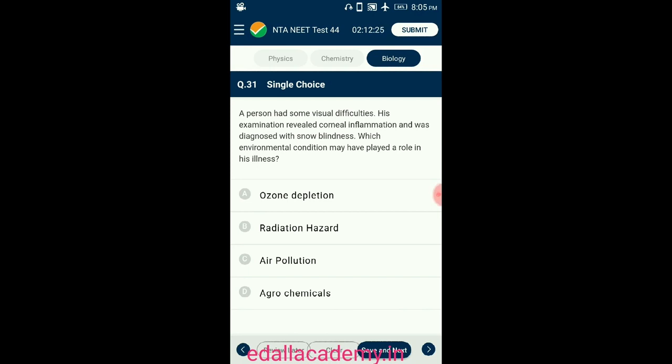Good ozone found in the upper part of the atmosphere, called the stratosphere, absorbs UV radiation from sunlight, which is injurious to living organisms. With increasing use of chlorofluorocarbons, there is damage to the ozone layer, resulting in an ozone hole. Due to ozone depletion, there is an increased risk of eye problems such as inflammation of the cornea, known as snow blindness, cataract, and permanent damage of the cornea as a consequence of absorption of UV radiation. So the answer for this question is option A, ozone depletion.